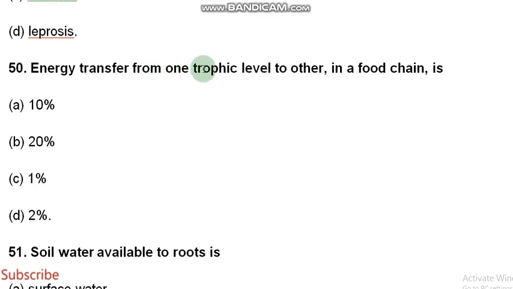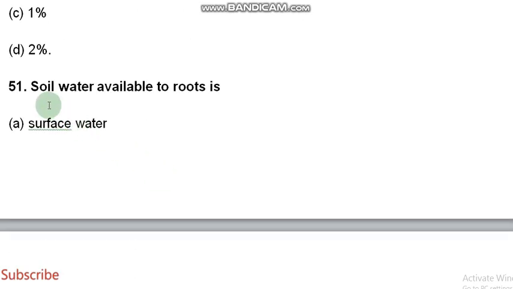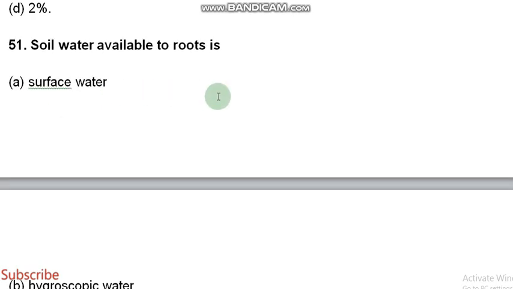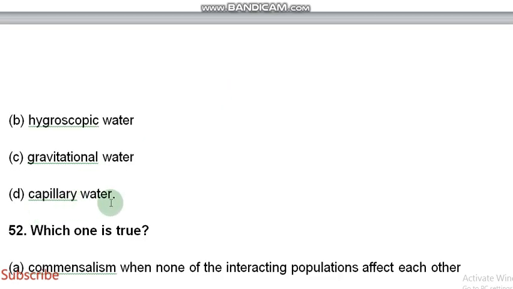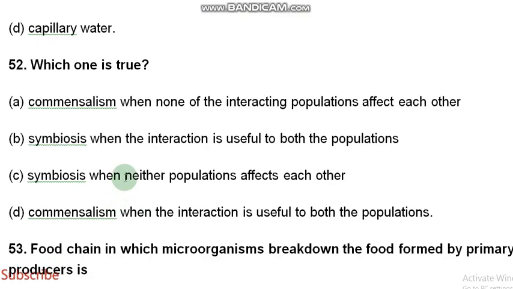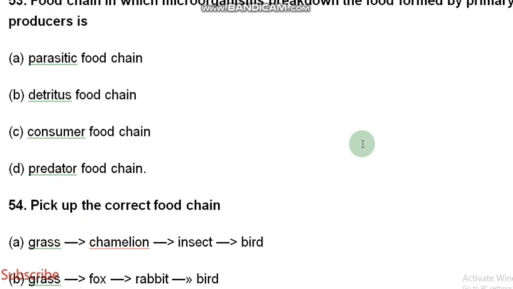Energy transfer from one trophic level to another in a food chain is 10%. Soil water available to root is capillary water. Which one is true? In these four options, the B option is true. The symbiosis when the interaction is useful to both the populations. The B option is true. The food chain